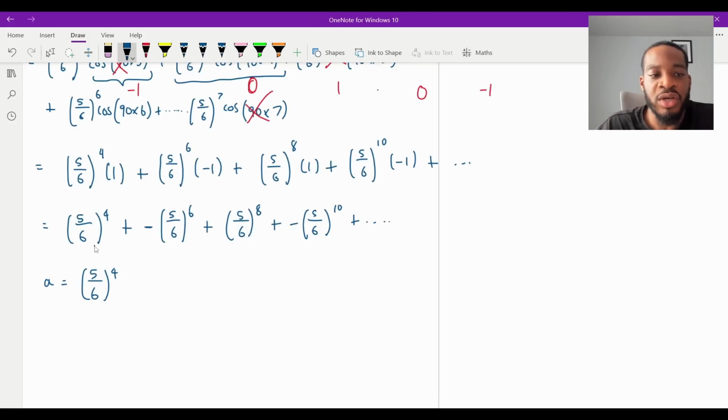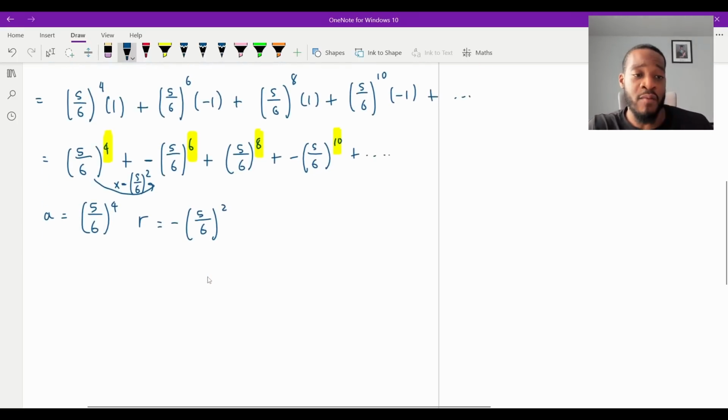Now, how do I go from one term to the next? Well, firstly, the series is alternating in sign. So I definitely need to times by a -1. So I'm going to just put a minus there for now. And then, well, how do I go from the actual numerical value to the next one? The only difference is this power. It's going up in twos now. So to go from one term to the next, I'm going to have to times by 5/6 to the power of 2 for me to be able to get to that 6 and then to the 8 and so on and so forth. So our common ratio is going to be r is equal to minus and then 5 over 6 to the power of 2. So now we have a first term, we have a common ratio.